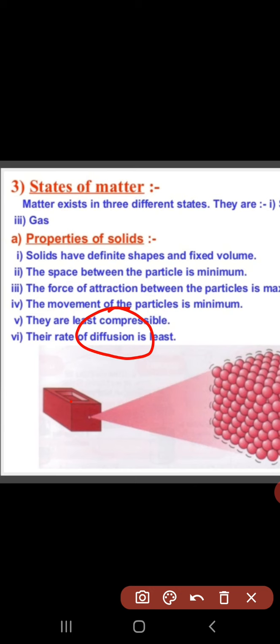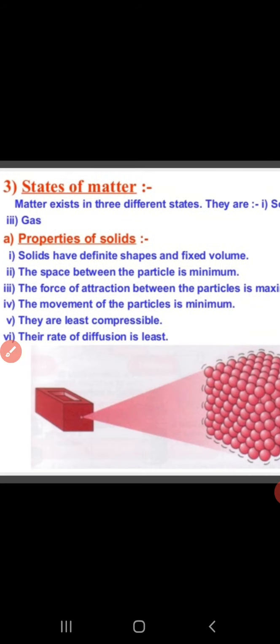Why does this happen? Because the particles of the solid are very tightly bound with each other and the force of attraction between the particles is maximum, so the diffusion rate is least. The rate of diffusion is least, as well as the rate of compression. Here neither compression nor diffusion will happen, because the spaces between two particles are very small and the force of attraction is maximum.